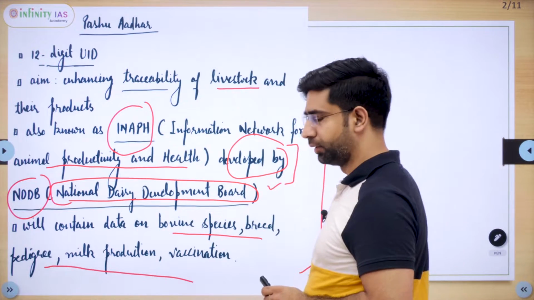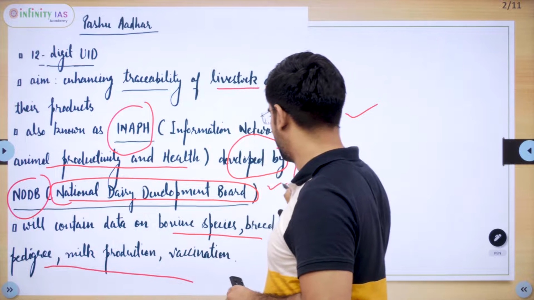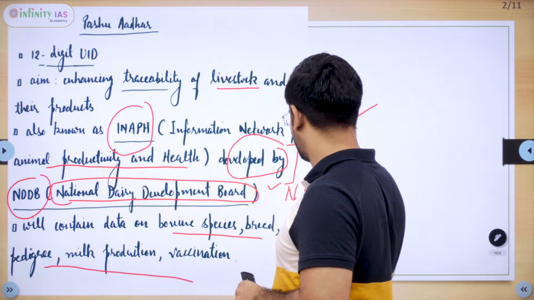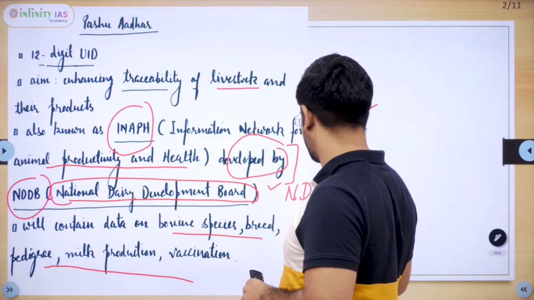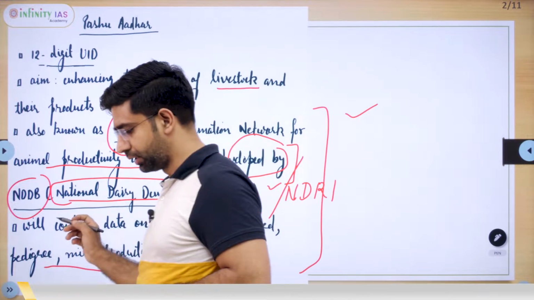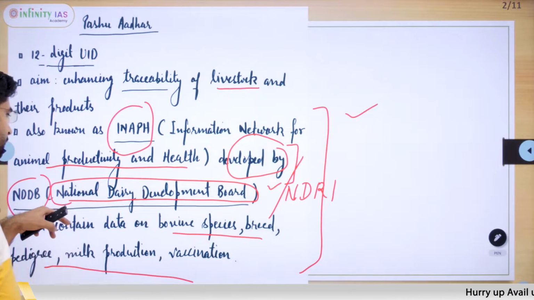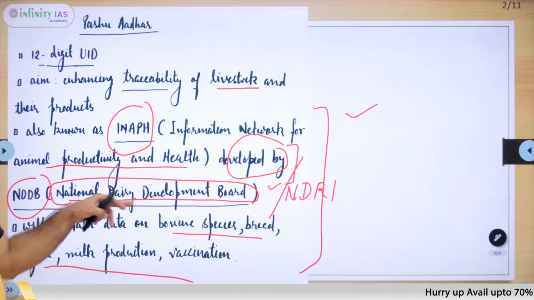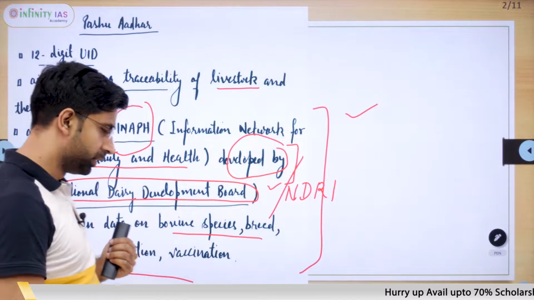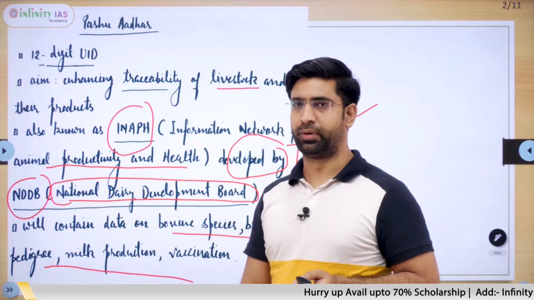This can be one part in the MCQs. They can give it like NDRI. It is developed by NDRI, National Dairy Research Institute, or NDDB. So UPSC can confuse us between NDRI and NDDB, National Dairy Development Board. And the right option would be National Dairy Development Board. With this, we go to our next topic,